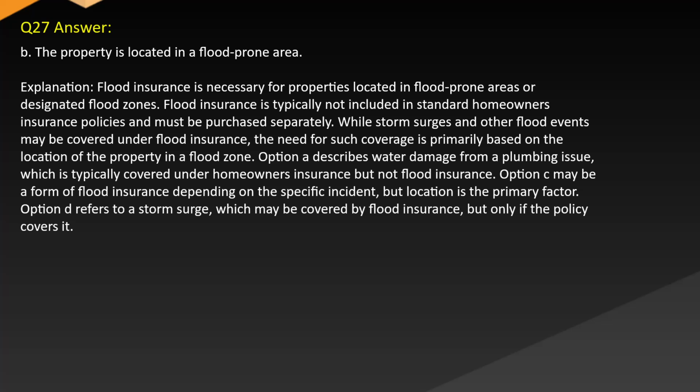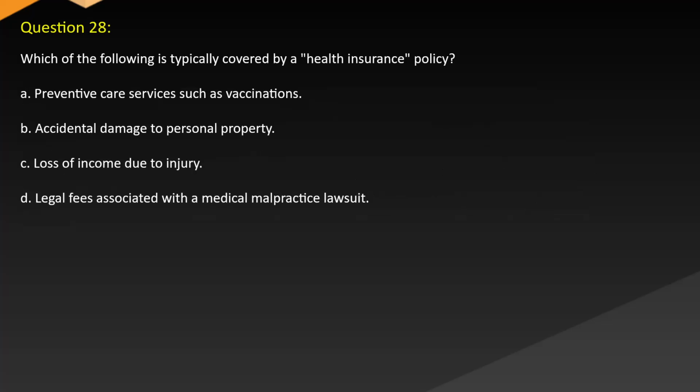Option A describes water damage from a plumbing issue, which is typically covered under homeowners insurance but not flood insurance. Option C may be a form of flood insurance depending on the specific incident, but location is the primary factor. Option D refers to a storm surge, which may be covered by flood insurance, but only if the policy covers it.